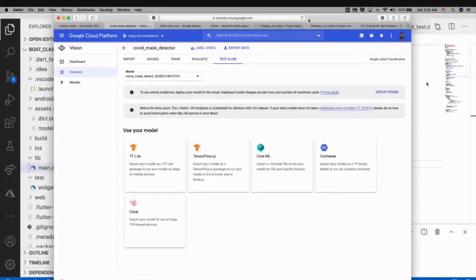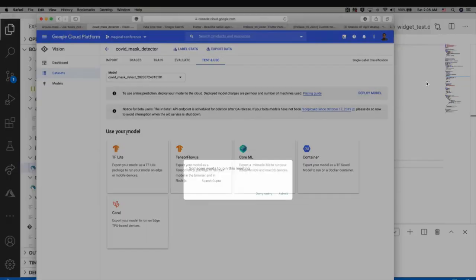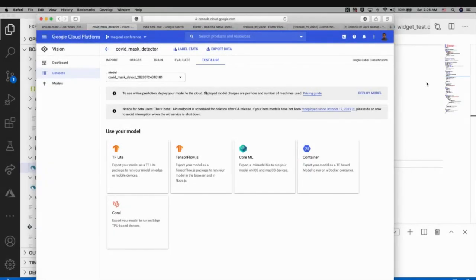In the use, they have two different types. One is a cloud hosted model and another one is an edge model. In case you want to integrate with your Flutter application, or in case you want to integrate with your IoT devices or something, you can use this edge deployed model. Whenever you are training, it will ask you for that option.